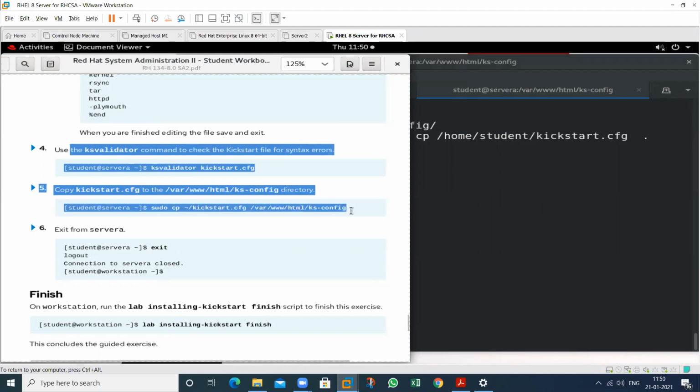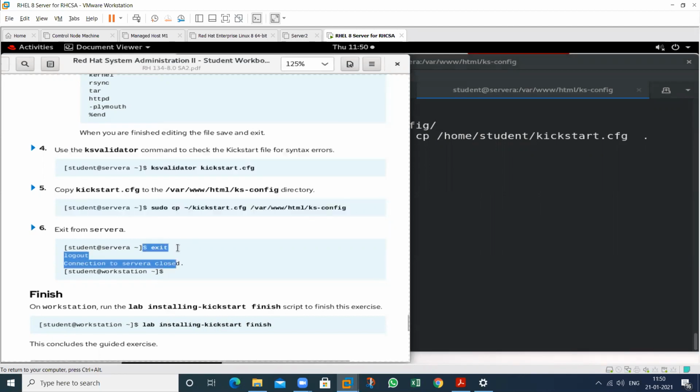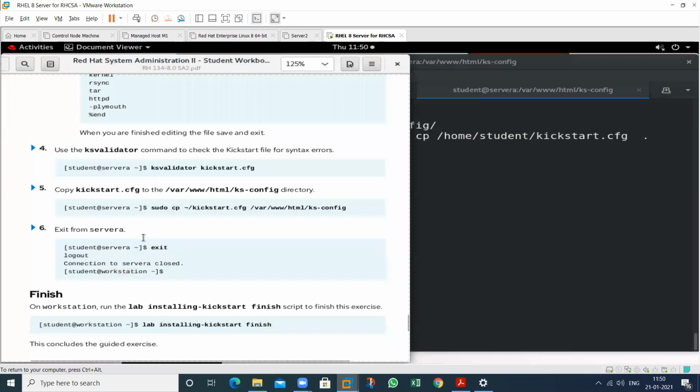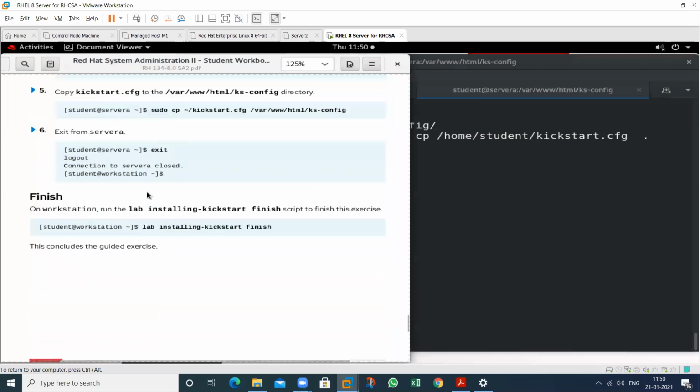So this is the whole procedure. Then exit this one, then close this one, then this particular kickstart file is ready. If any other user wants to install this, you can install by using this particular kickstart file. So this is the whole procedure. Then this topic will be complete.